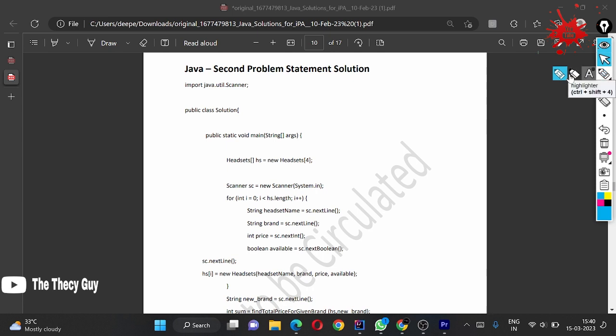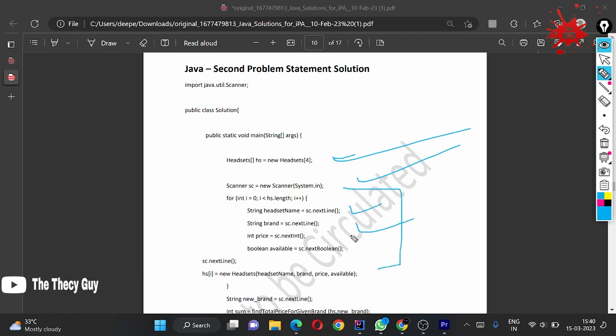In the main function, they have made an array of headset, with a scanner and a loop, and they are taking one string, second string, int parameter. Right now they haven't used nextLine, but you should use nextLine here. And after boolean they are using nextLine. And what we have done here, we have written a b c d e for our comfort.